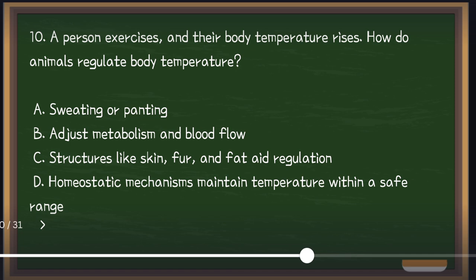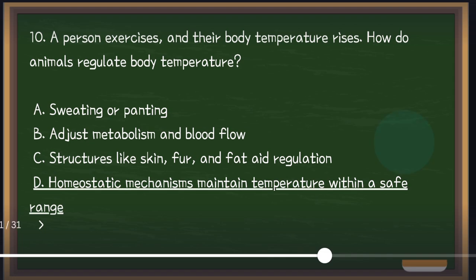D, homeostatic mechanisms maintain temperature within a safe range. Is it A, B, C, or D? The answer is letter D. Homeostatic mechanisms maintain temperature within a safe range.